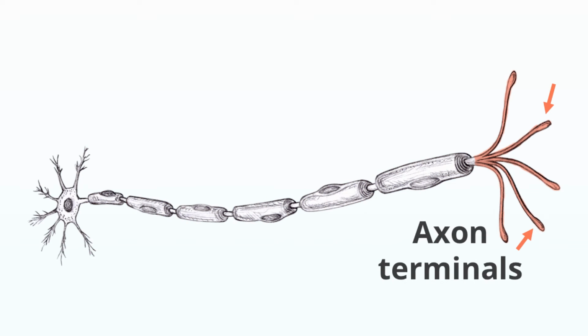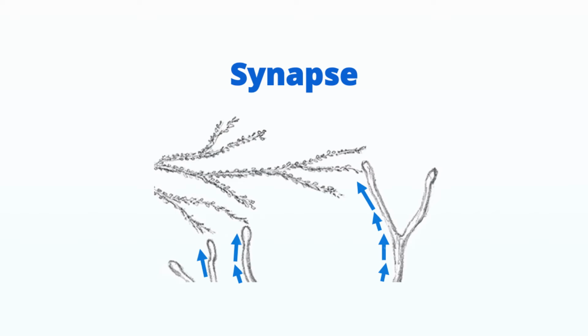Axon terminals are the small nodes at the terminations of axon branches that release chemicals, passing the signal on to neighboring neurons. Neurons come into close position with other neurons, but they do not touch. The synapse is the small space between neurons where communication occurs. Chemicals leave the axon terminals of one neuron, cross the synapse, and pass signals to the dendrites of other neurons.